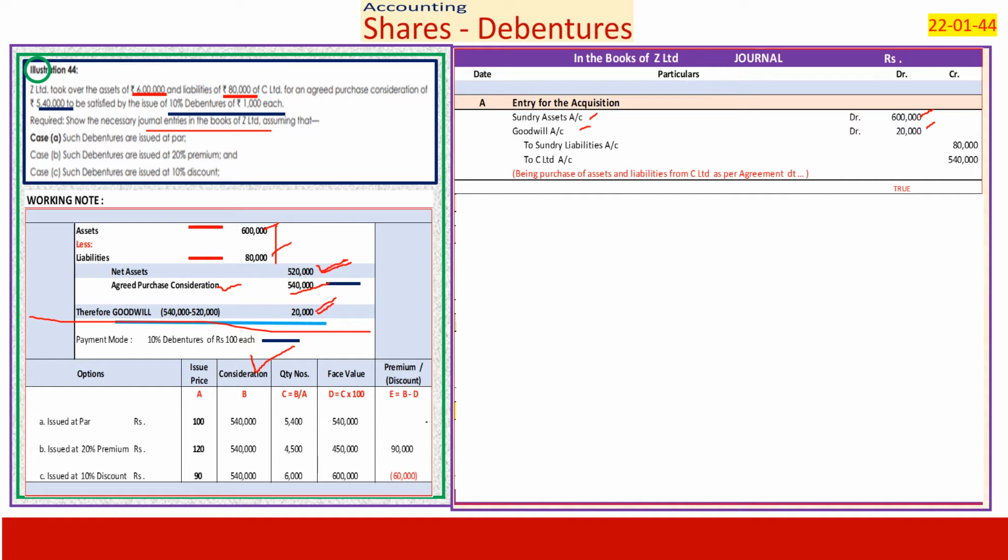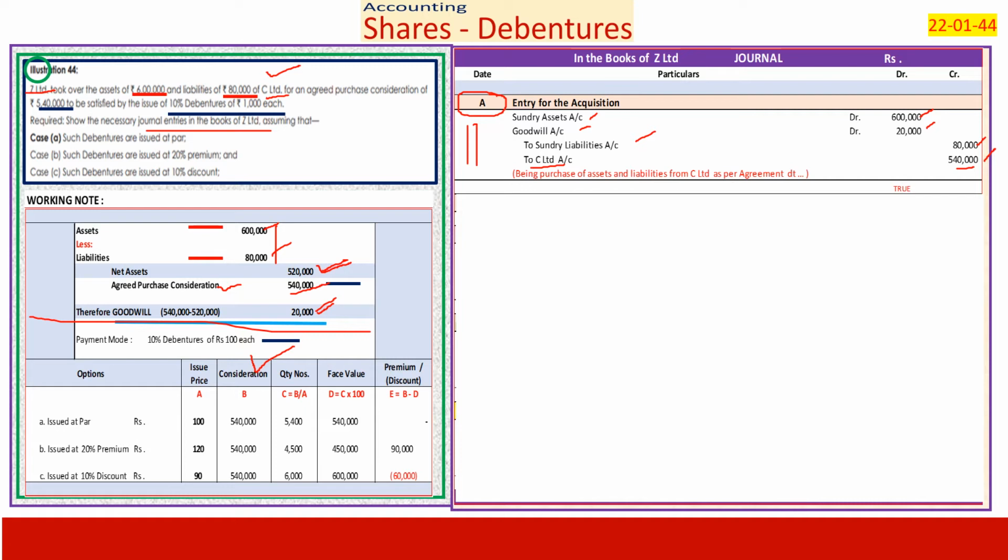6,20,000. 80,000 is the liability. Credit liability is acquired. Z Limited took this from C Limited. Because we have to pay it to C Limited, we credit C Limited. Now we have to pay C Limited 5,40,000 as per the entry of acquisition. This is just like a purchase to cash or the creditor. This is what we have done. On this entry there is absolutely no confusion.